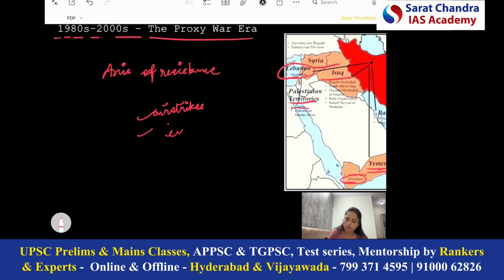After that, Israel also did some cyber attacks. For example, the Stuxnet cyber attack was done because of this intention only. It also involved the assassinations of some Iranian scientists. Since Iran attacked, Israel also responded. And for decades, this was a shadow war. It was indirect, but it was a continuous war.